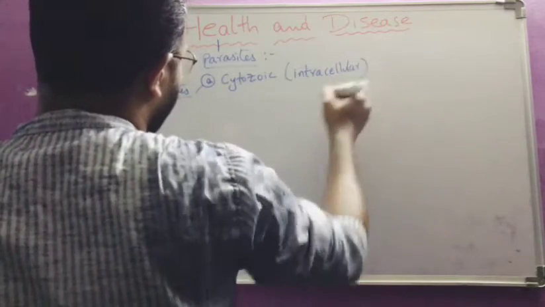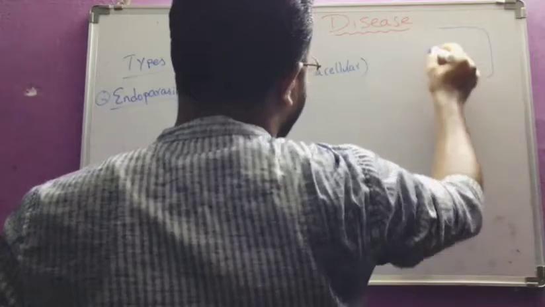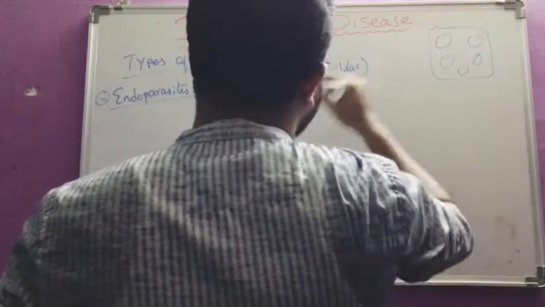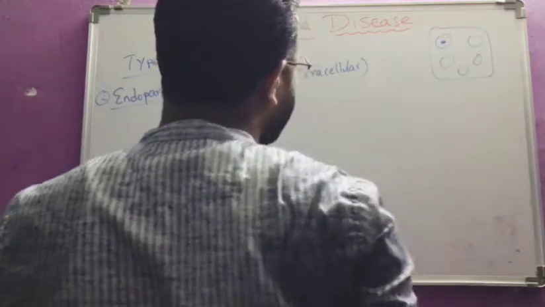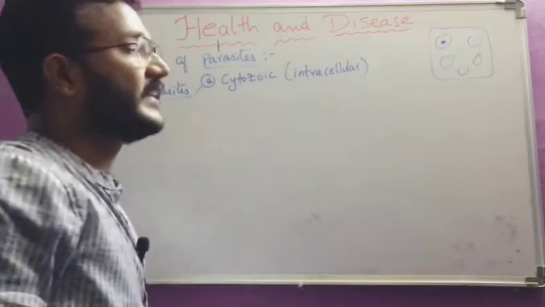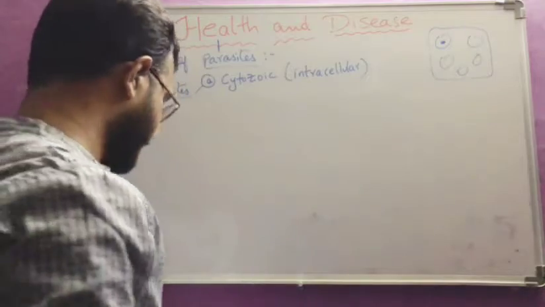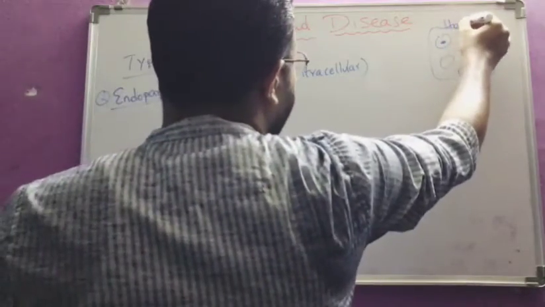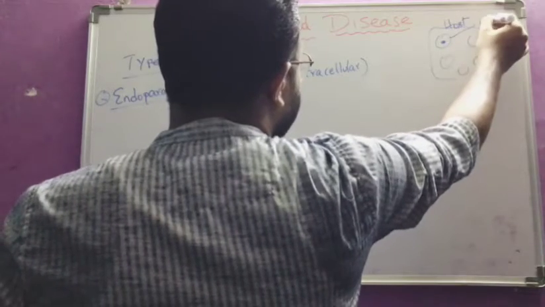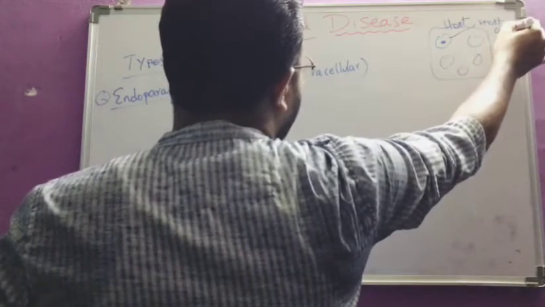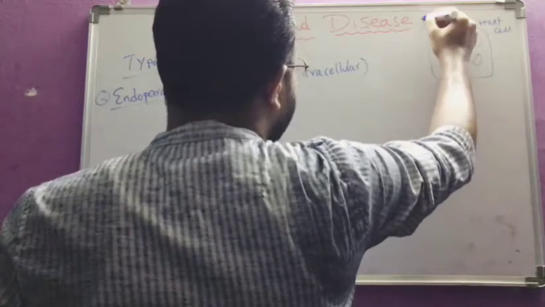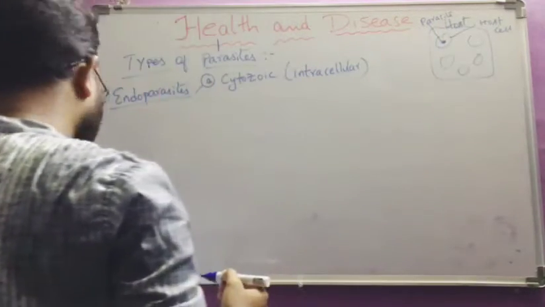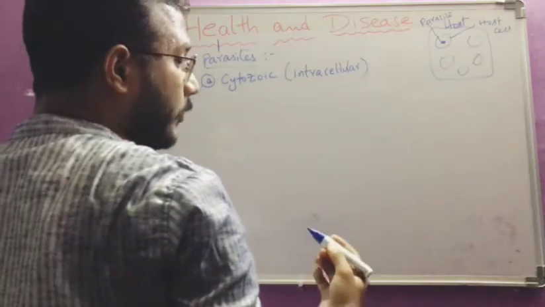For example, this is the body, and these are the different cells in the body, and these parasites are present inside the cell. So that is an intracellular or cytozoic parasite. They live within the host cells. This is the host, and these are the host cells, and inside the host cells is the parasite.